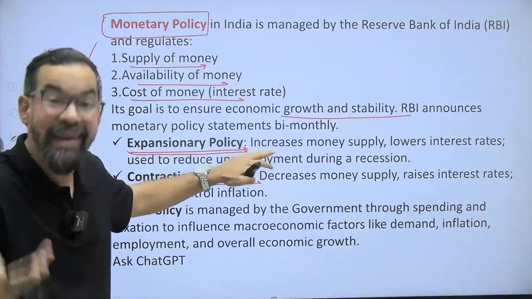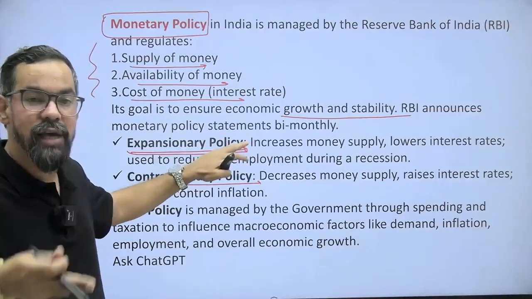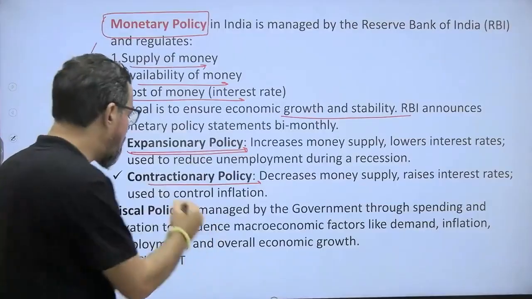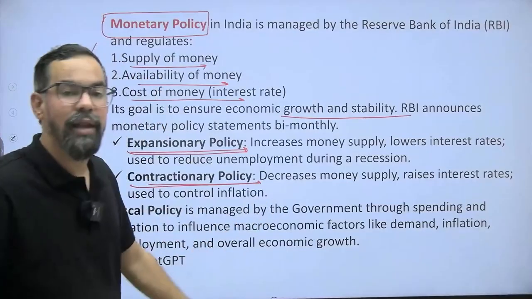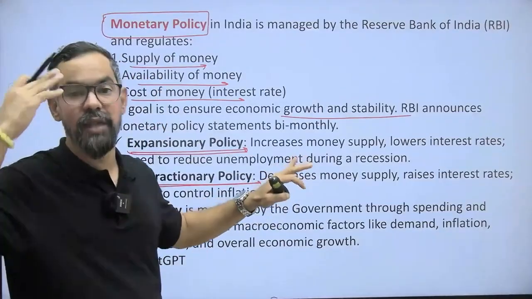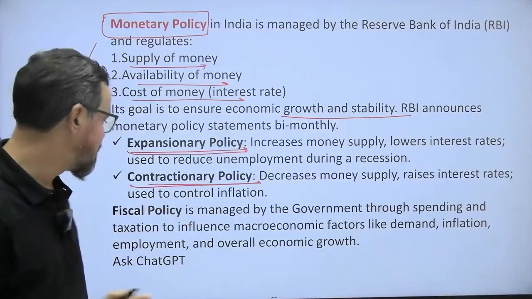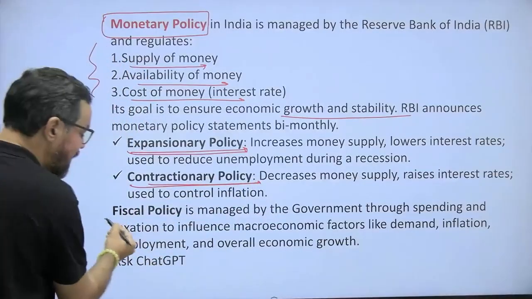RBI will do the rate cuts. They'll decrease the rate, CRR, SLR, repo rate, or any other rate. In case of contractionary monetary policy, they'll increase the rate, like they'll increase repo rate, bank rate, CRR, SLR, and others, right? So the other side is fiscal policy.